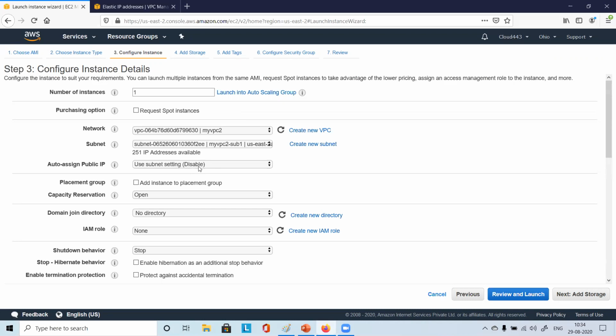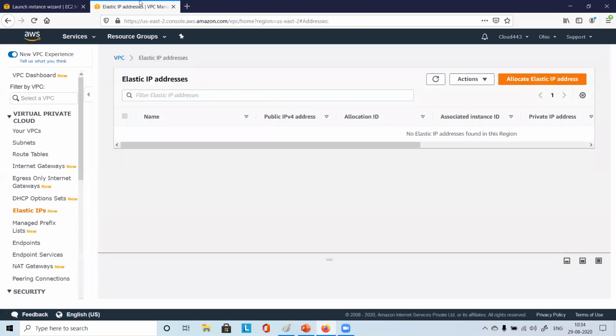So you have another tab open, right? Just go to the second one. All of you are following me, right? Yep. So here, go to the second tab. There you have the VPC dashboard, right? So you go to subnets.